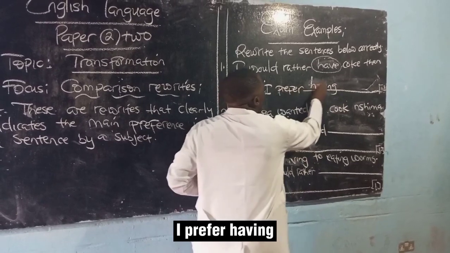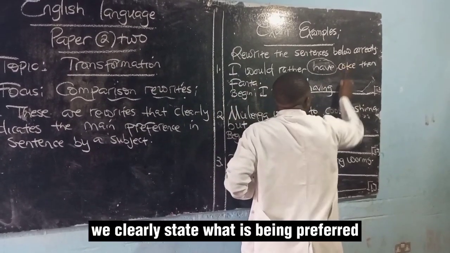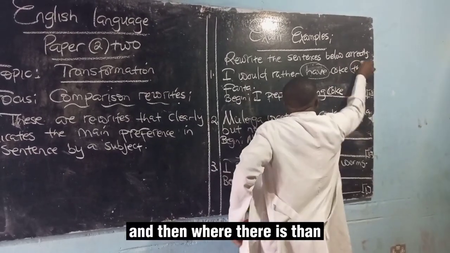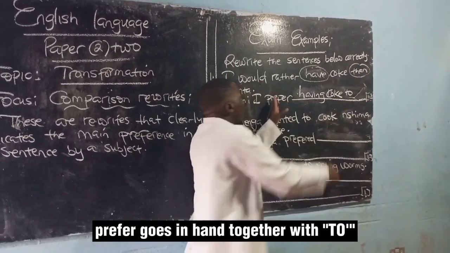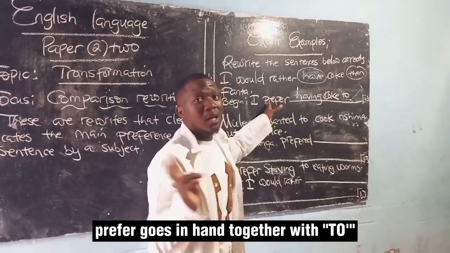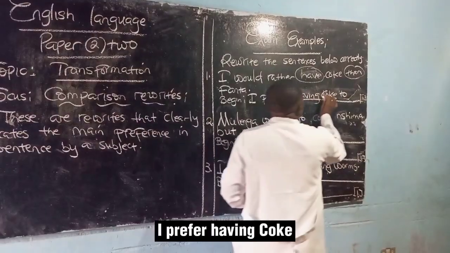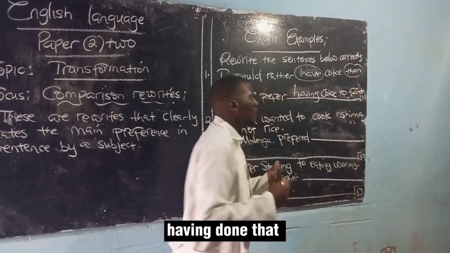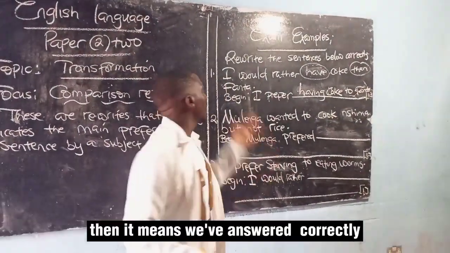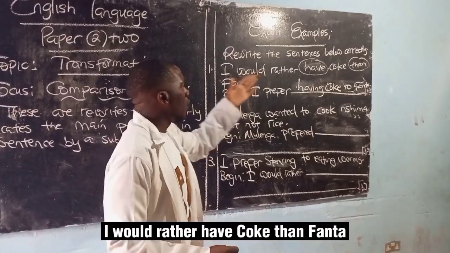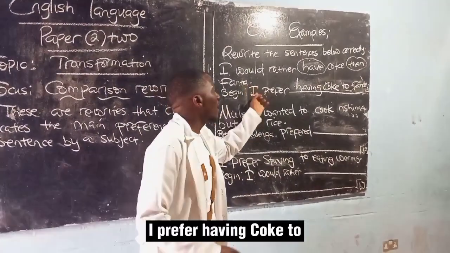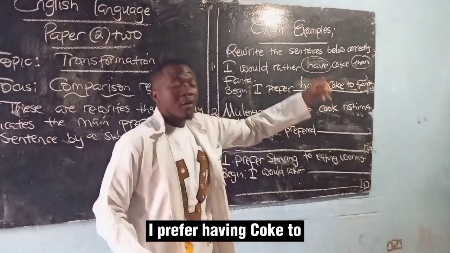I prefer having. We clearly state what is being preferred, so I'm going to say Coke. And then when that is done, we're going to change than to to. Prefer goes hand in hand together with to. I prefer having Coke to Fanta. Having done that, it means we've answered correctly. I would rather have Coke than Fanta. The other way around, it is as good as saying I prefer having Coke to Fanta.